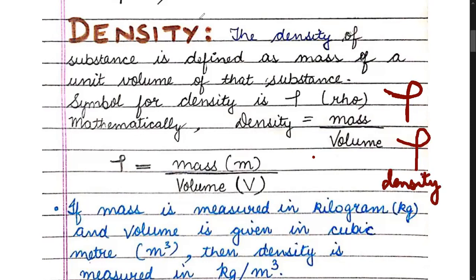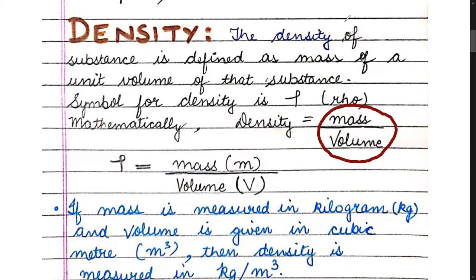And what is the name of the symbol? Rho. Mathematically, the formula of density is mass divided by volume, or you can say mass per unit volume. Small m stands for mass, capital V stands for volume.